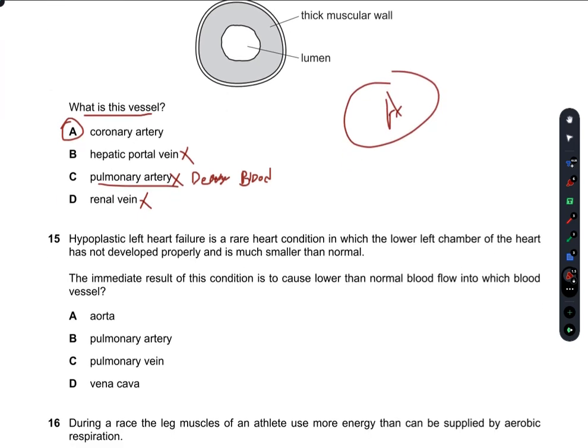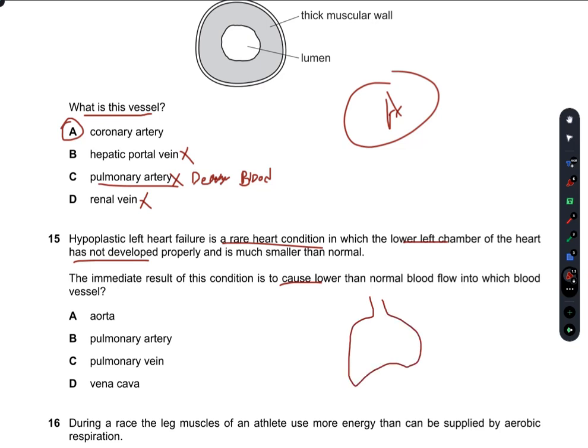Hypoplastic left heart failure is a rare heart condition in which the lower left chamber of the heart has not properly developed and is much smaller than normal. The immediate result of this condition is to cause lower than normal blood flow into which blood vessels.